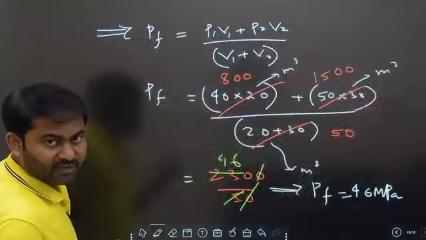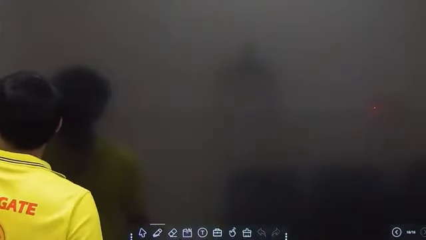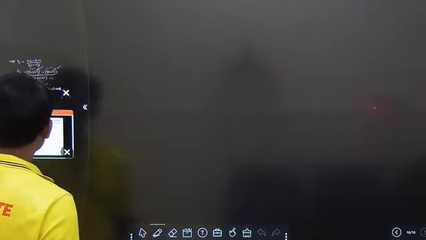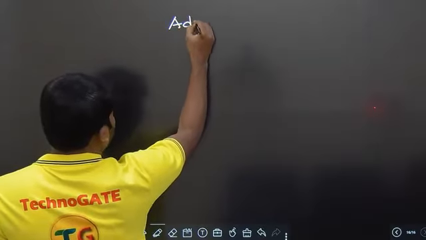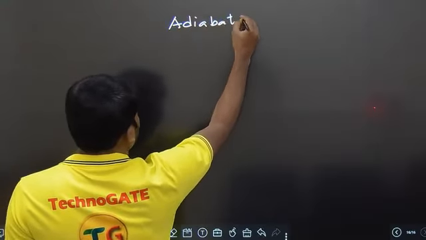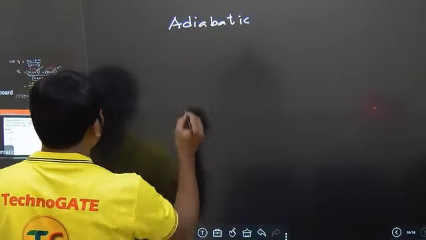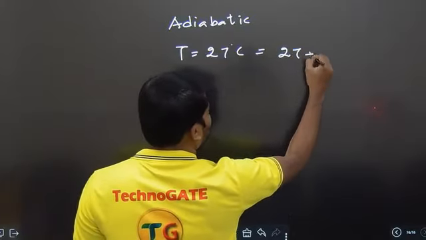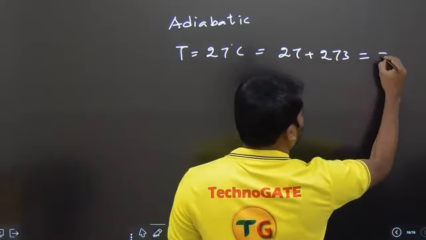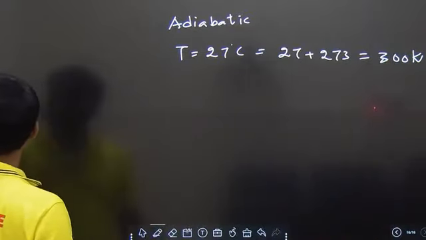The question is very straightforward. Question lo English ardham kaakapodaniki em ledu. So let me take the data. During an adiabatic process, they gave the process is adiabatic. You guys know what is adiabatic. There is no heat transfer in that. Temperature is equal to 27 degrees centigrade. 27 degrees centigrade is 27 plus 273, which is 300 Kelvin. Temperature should always be in Kelvin.